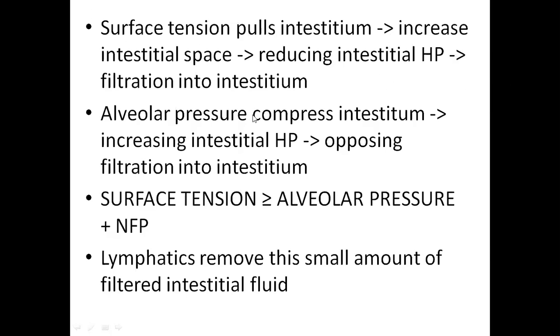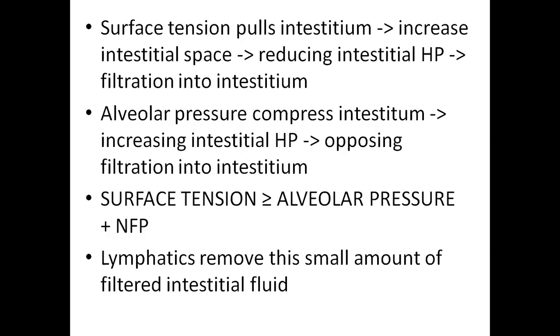But this surface tension is always opposed by the alveolar pressure. Alveolar pressure is positive pressure. This will try to compress the interstitium. So try to imagine this thing. Surface tension of alveoli tries to pull the interstitium. Alveolar pressure tries to push the interstitium. But if surface tension is more than the alveolar pressure, it overcomes the alveolar pressure. What happens? The surface tension tries to pull the pulmonary interstitium, increasing the space, leading to an increase in filtration from the pulmonary capillaries into the interstitium.